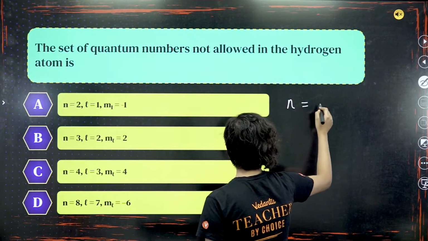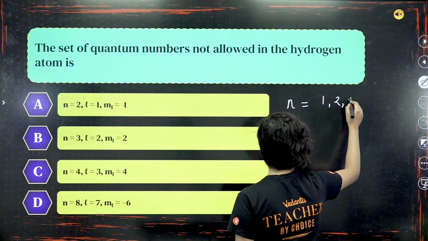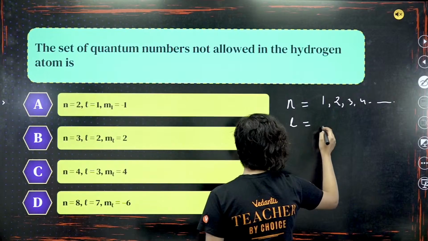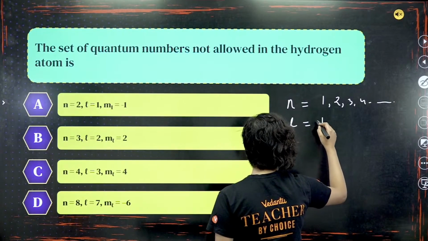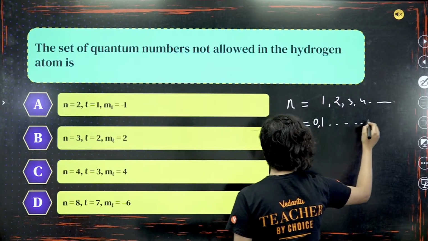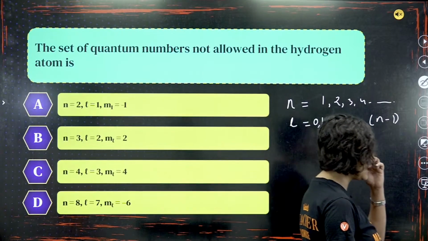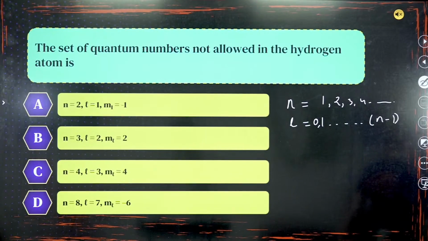See, n can take any value: 1, 2, 3, 4, etc. Right? What can l take? l can take any value like 0, 1, ... up to n minus 1. Am I right, everybody? Am I right, guys?